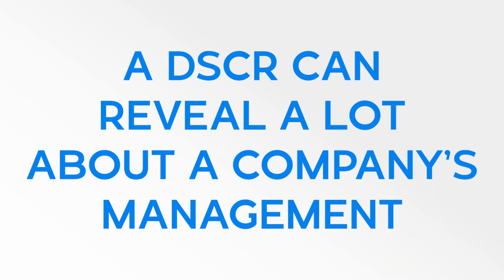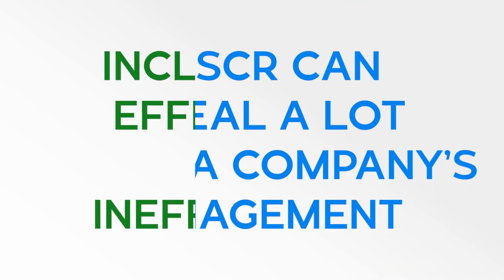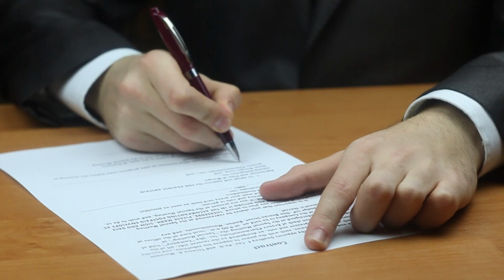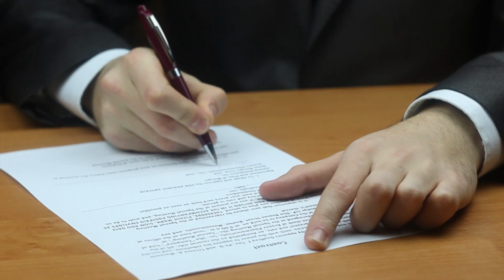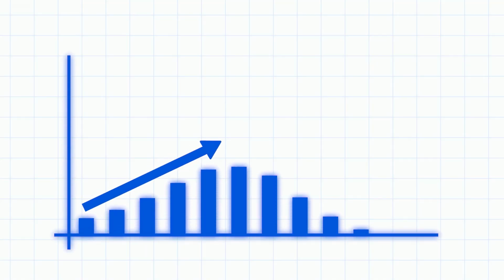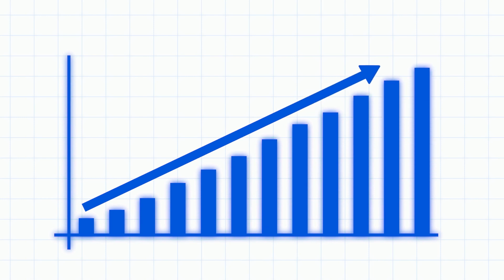A DSCR can reveal a lot about a company's management, including its efficiencies and inefficiencies. Many lenders may seek loans based on a certain DSCR level, usually at least 1.25. The borrower may consider refinancing as the DSCR rises over time because there is a higher income available to pay a higher debt. Final reflections.